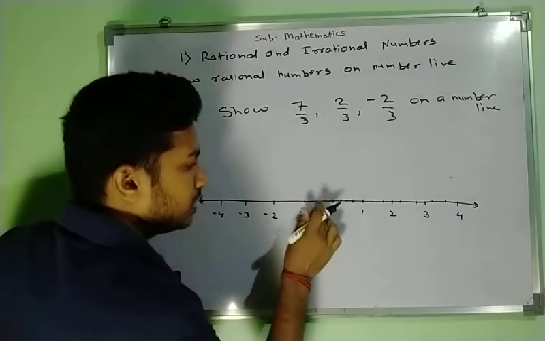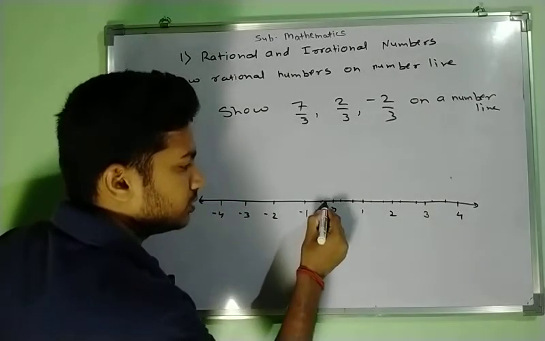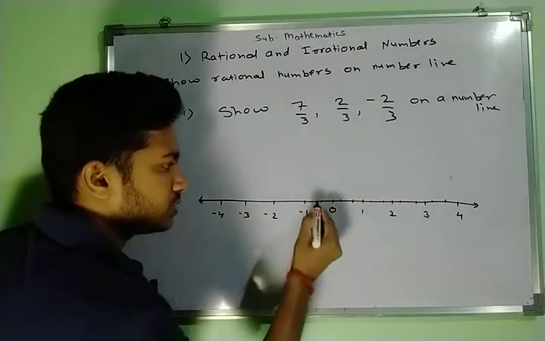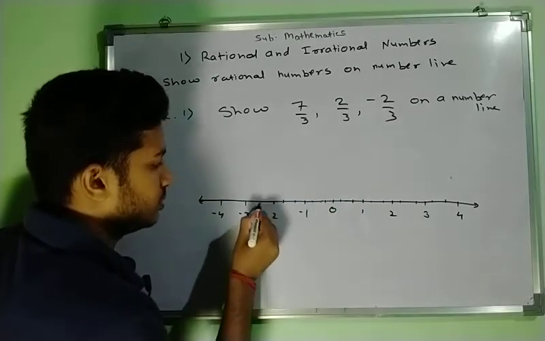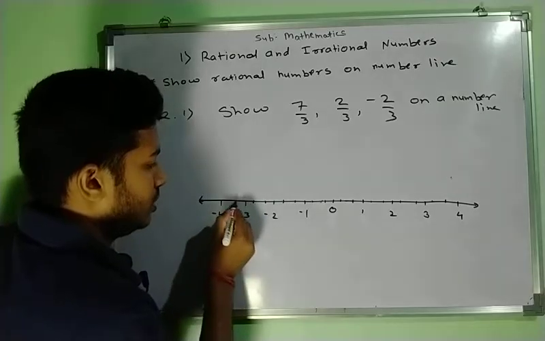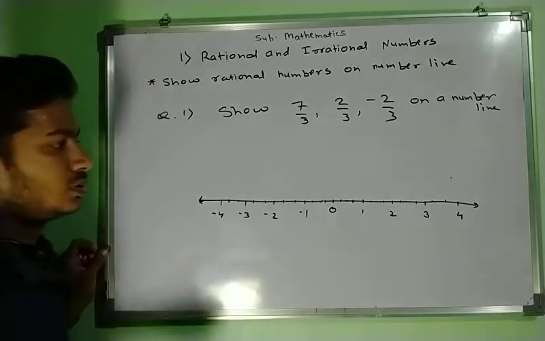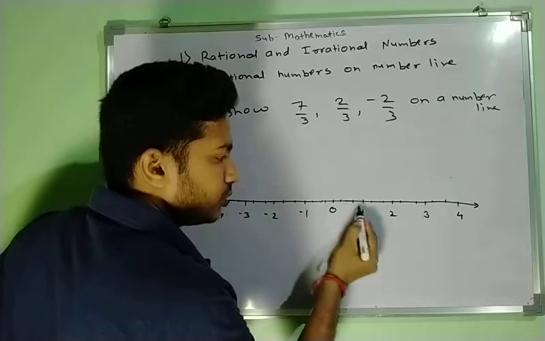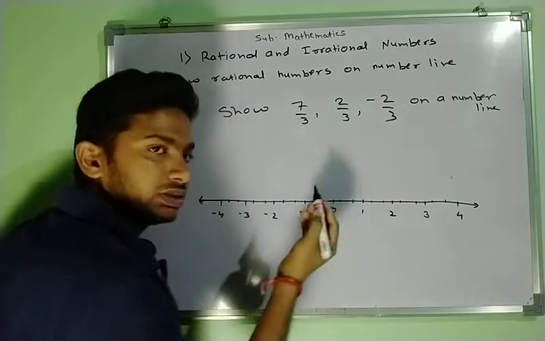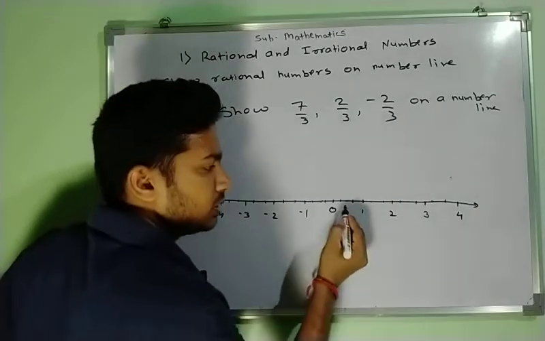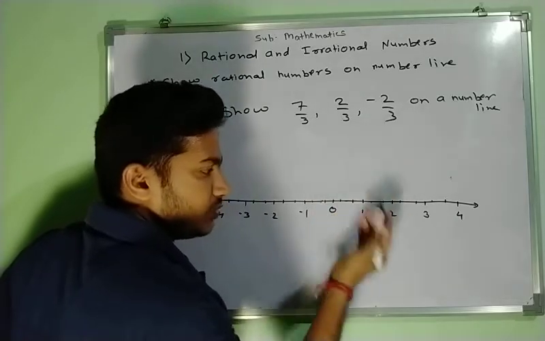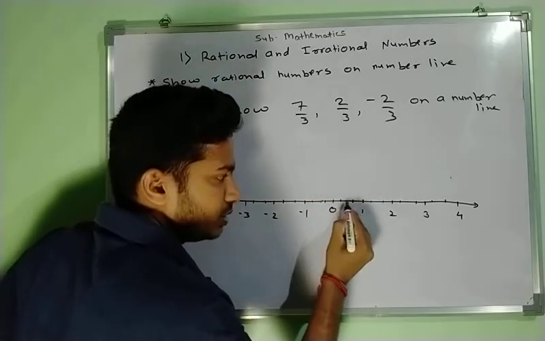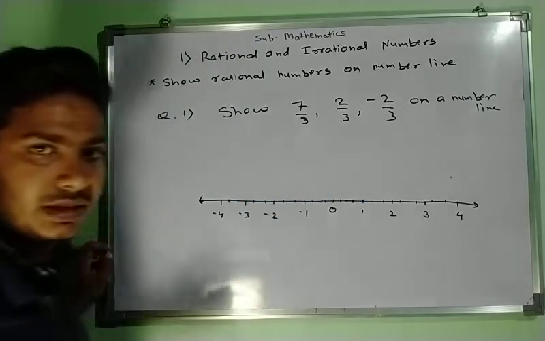Same on the negative side also, 1, 2, 1, 2, 1, 2. So now look here, 2 small lines are there between 0 to 1. Because of those 2 small lines, that unit distance is divided into 3 equal parts, 1, 2, 3. That means 3 parts are there.